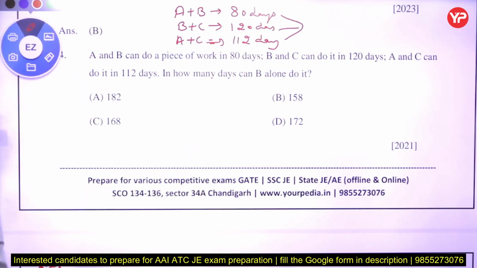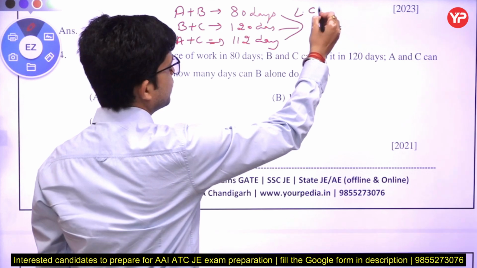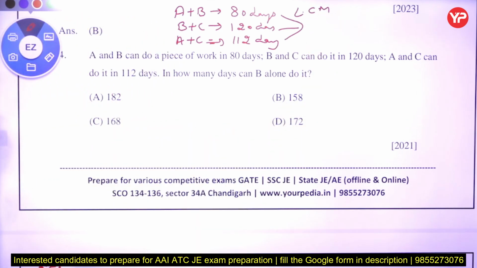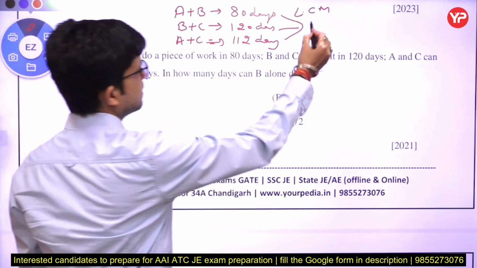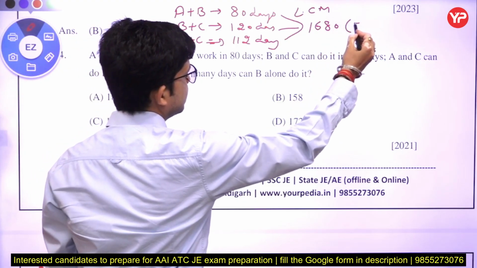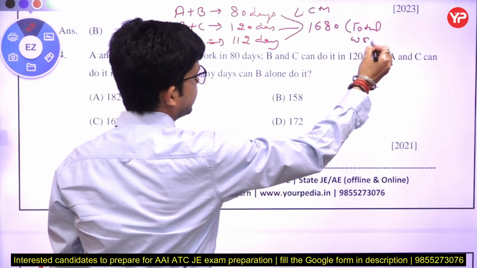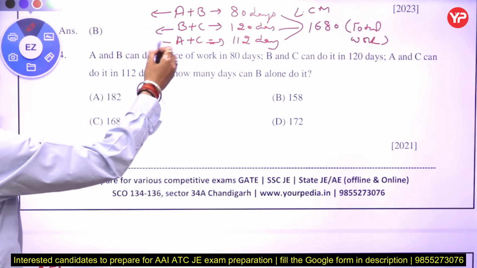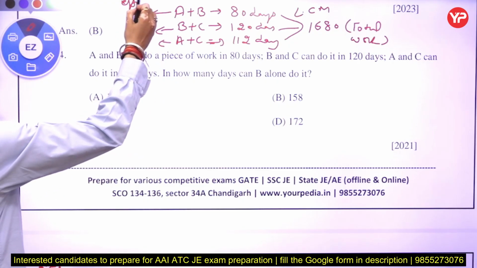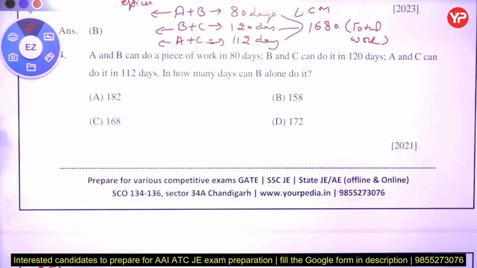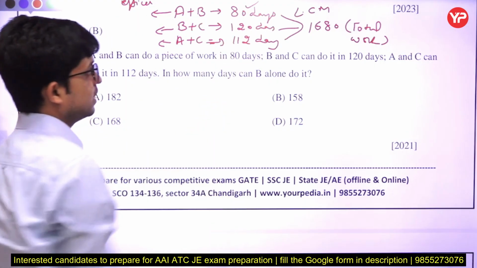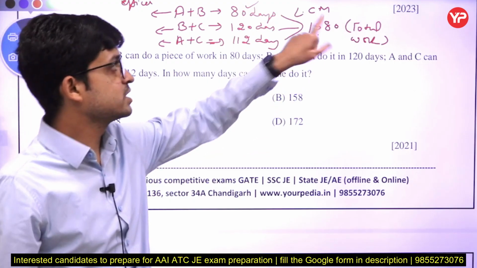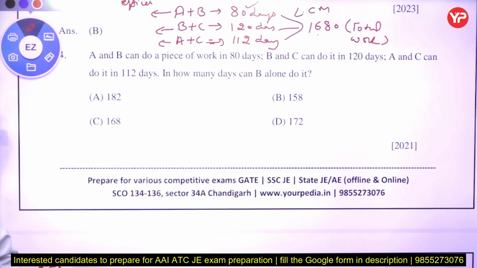So if we have to know the total work, what do we have to take? We have to take the LCM and we get the total work, 1680. Now we find the efficiency of A plus B. A plus B complete the work in 80 days, and the total work is 1680. Then divide 1680 by whom? By 80.